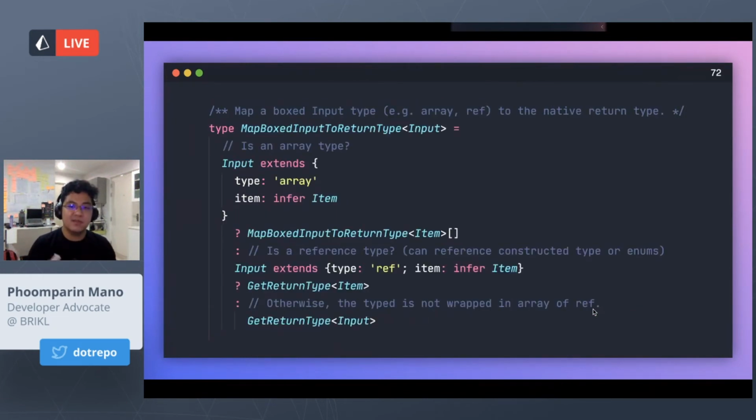Okay, so this is how the generic map box input to return type would look. If we get an input, this generic can either accept an array or a reference. First it checks if it's an array. If it is, then it maps and makes it an array. Otherwise, it checks if it's a ref, and it just extracts the schema inside of it and maps it again. Otherwise, just map it. So what it does is unbox the values in the type.